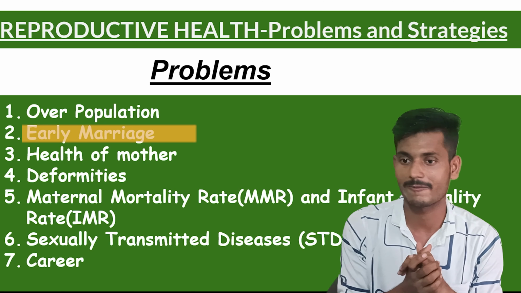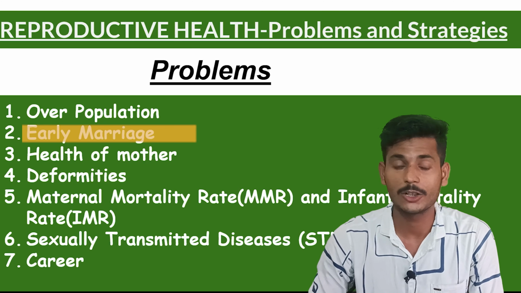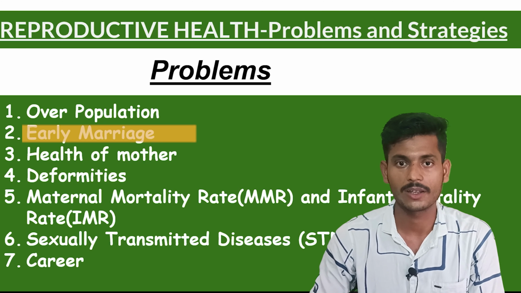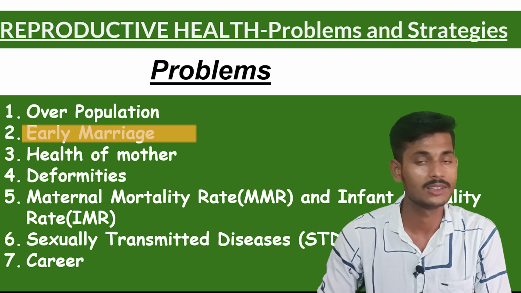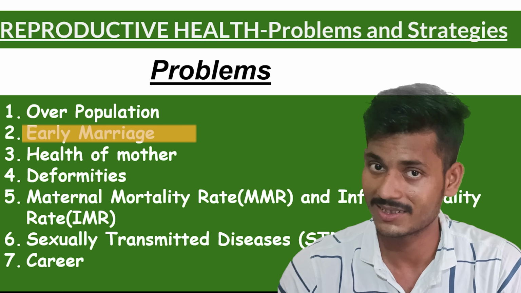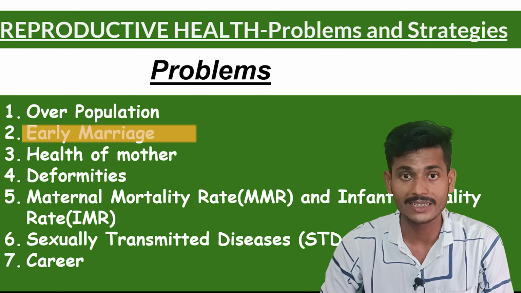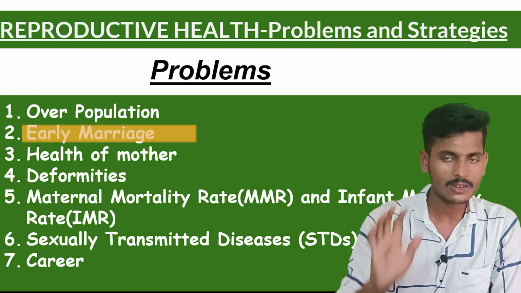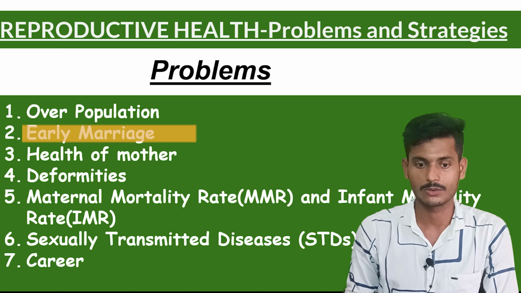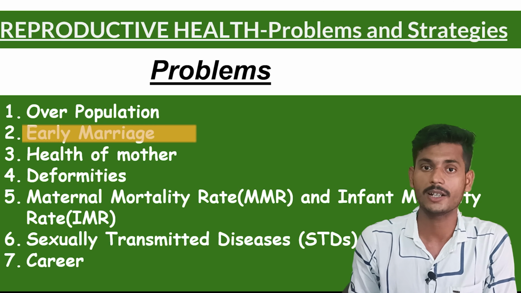One of the complications is that females who bear a baby at 16, 17, 15 or 14 have anemia, and sometimes they do not give a live birth. The baby which is delivered is dead. Deformities also are very common in early marriage, and that's really challenging for reproductive health.